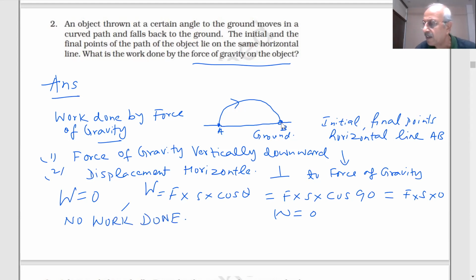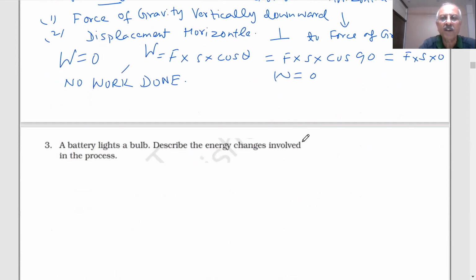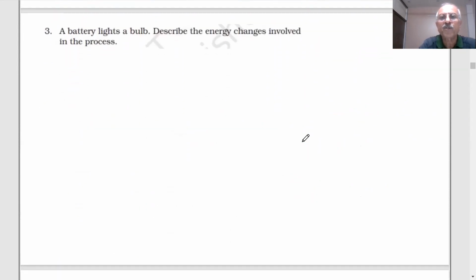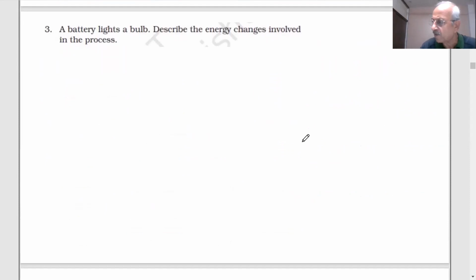Try to understand each and every question. There is nothing to hurry, and it will help us because questions will be put up in different ways. They will change the question, students, so we should understand it. Next question on the screen.